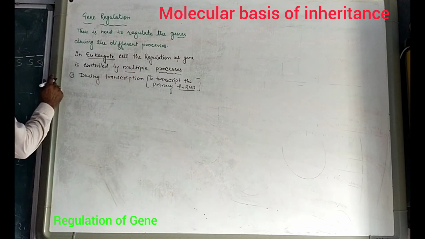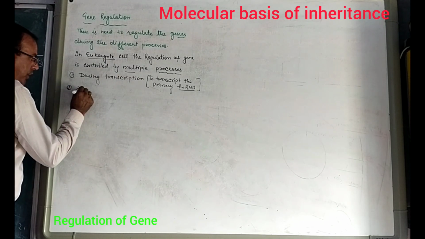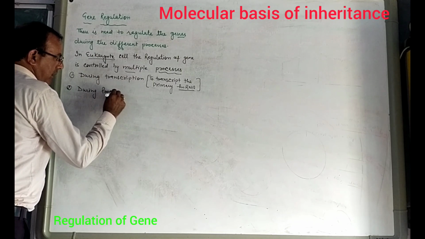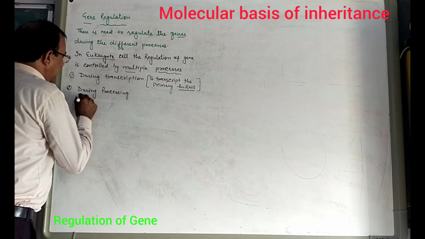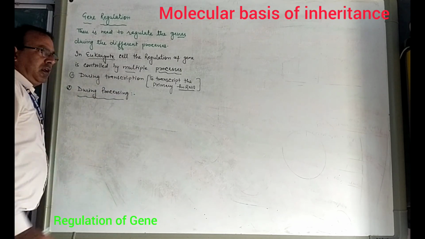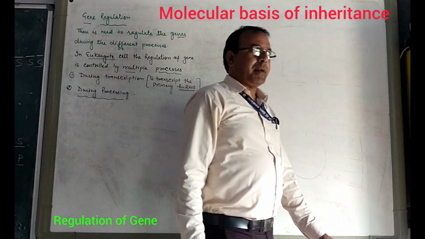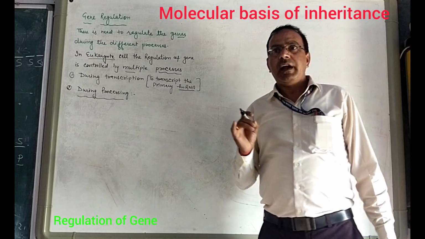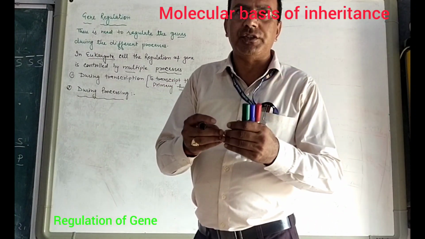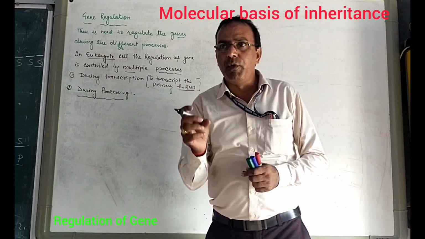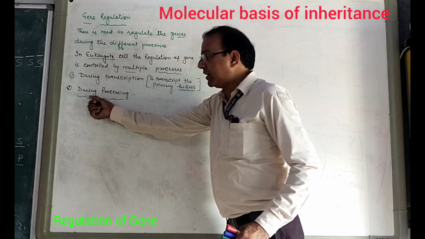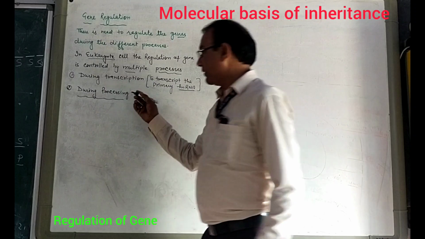The second phase is during processing. As we have discussed in transcription, after capping and tailing, introns are removed and exons are joined. In this removal or joining process, regulation of gene can take place, and that is called processing.